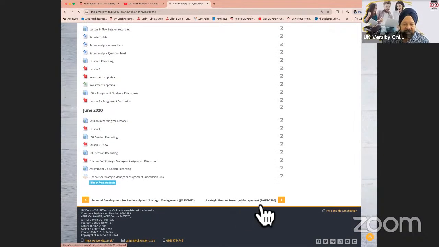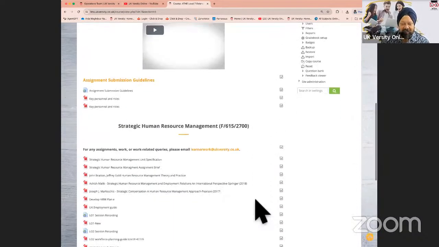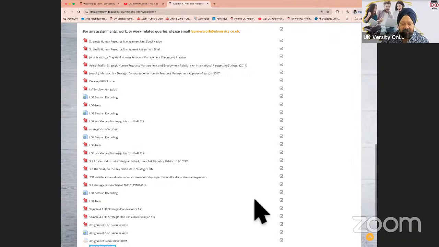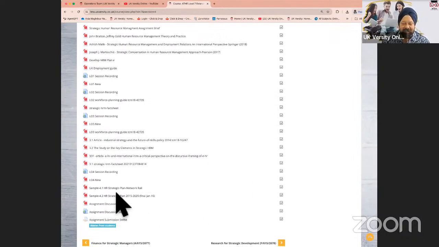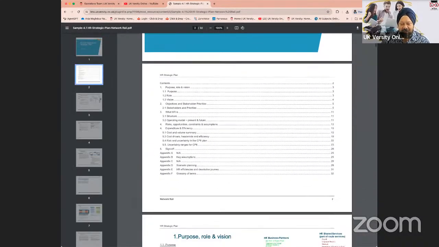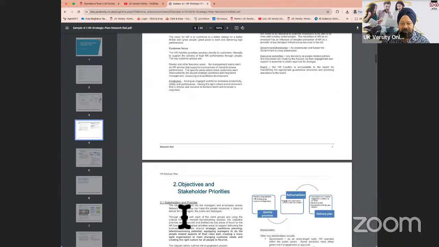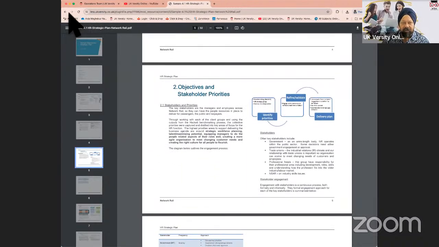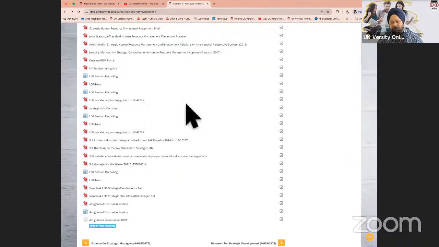Because sometimes it's easier for us to look at an assignment and say, okay, now I can understand that this is a sample and this is how the assignment needs to be done. And they would generally be labeled as sample. This is because we want you to see how that presentation has to be made, or what details have to be put into the presentations. And these would be very good samples, the best samples that you can look at.